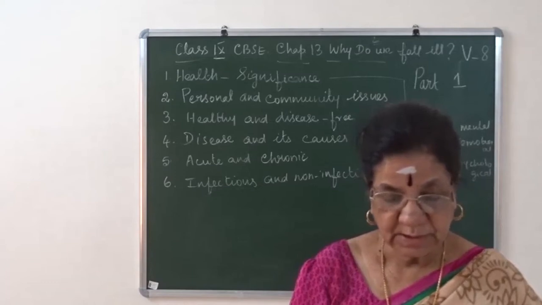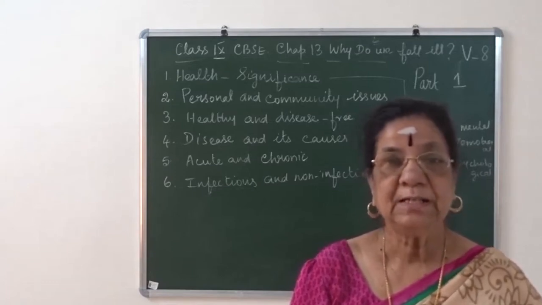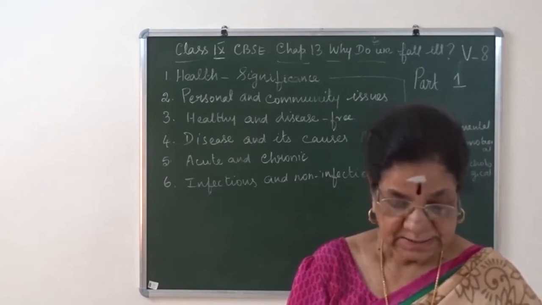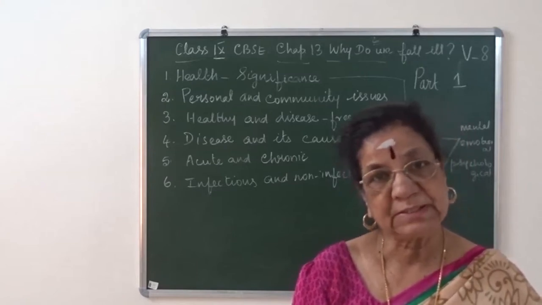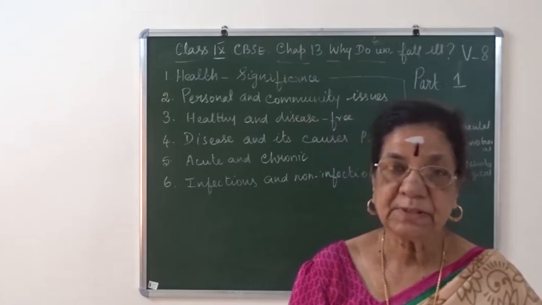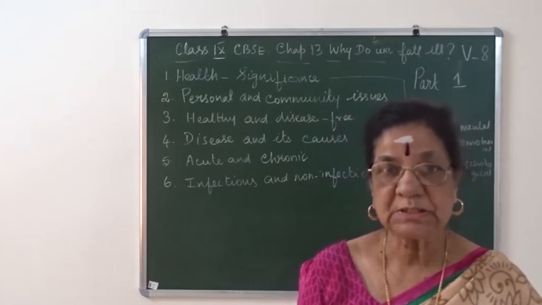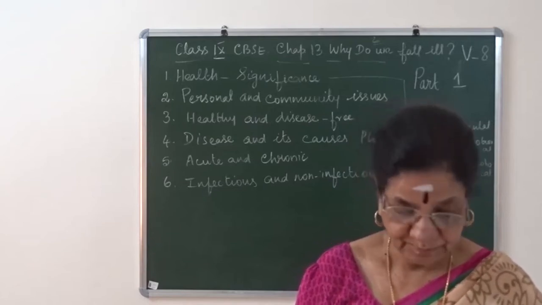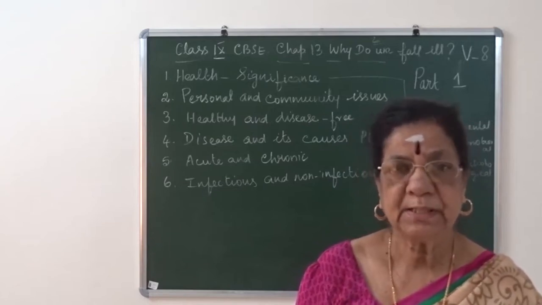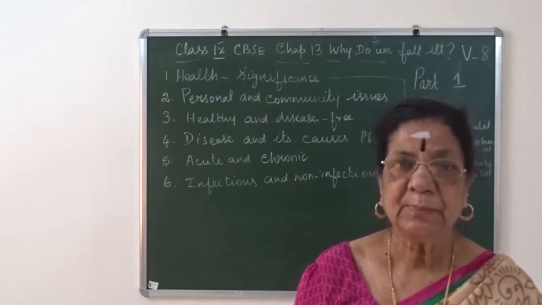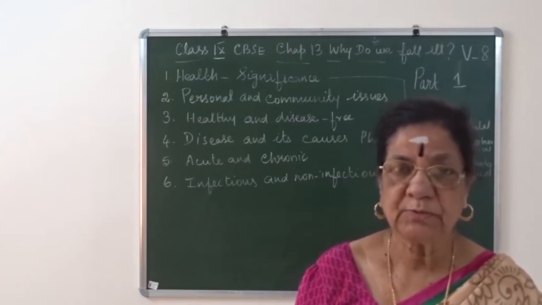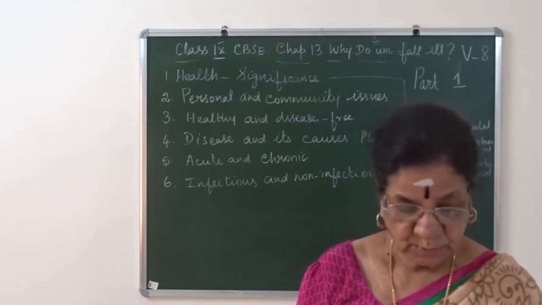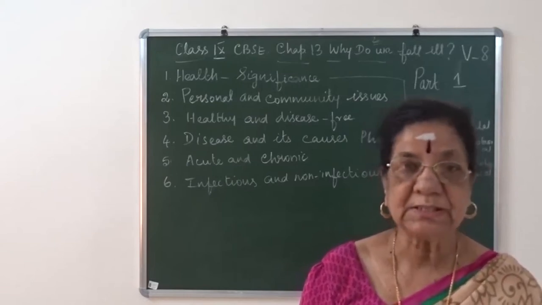The environment includes the physical environment. What does it mean? Health is at risk in a cyclone in many ways. Health is at risk with heavy rains, in the monsoon season. So health depends on the physical environment also. I hope you are following. Then, even more importantly, human beings live in societies.